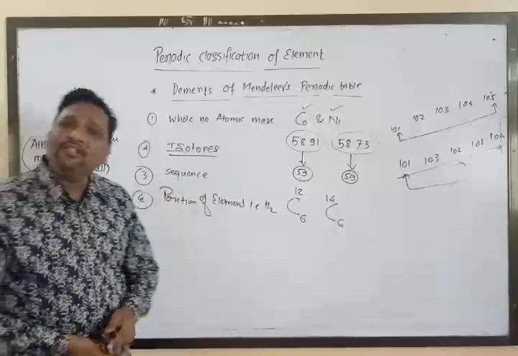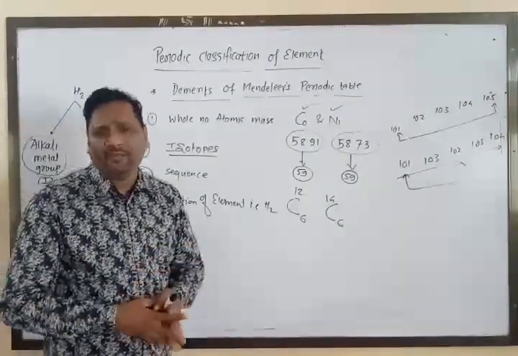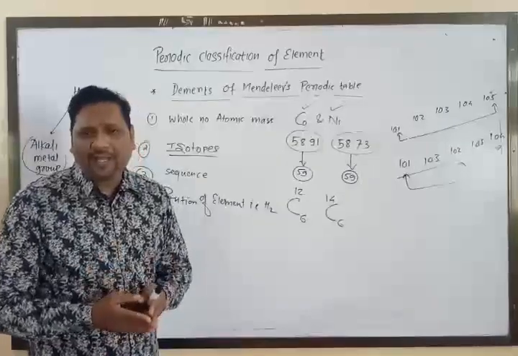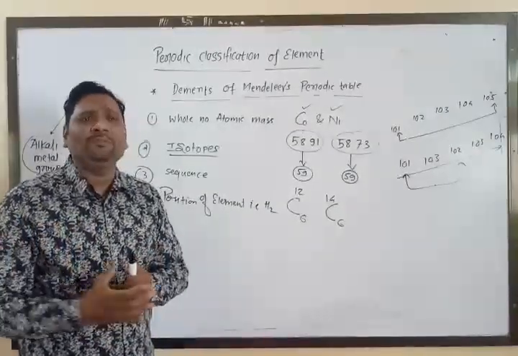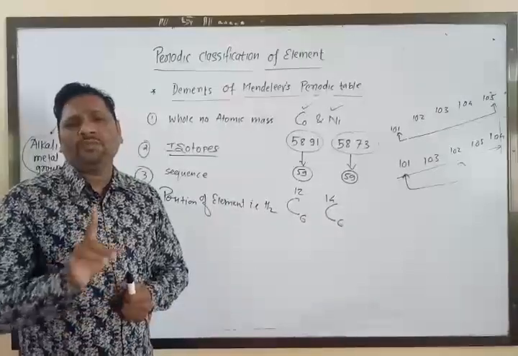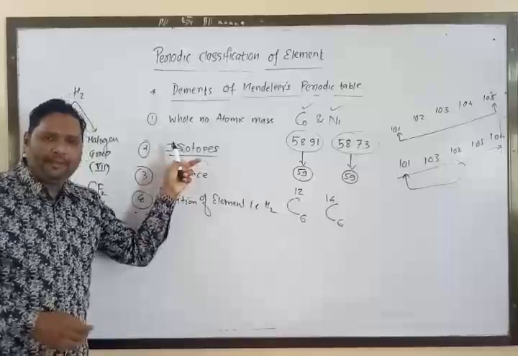Second, isotopes were discovered after Mendeleev had put forward the periodic table. Isotopes have the same chemical properties but different atomic mass, so isotopes did not get a proper position in Mendeleev's periodic table.